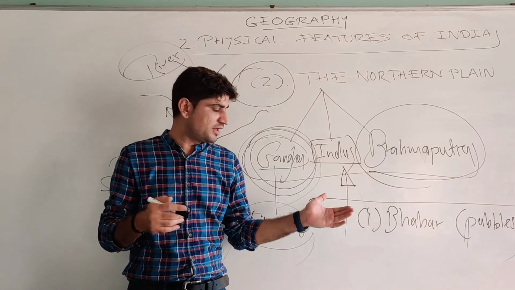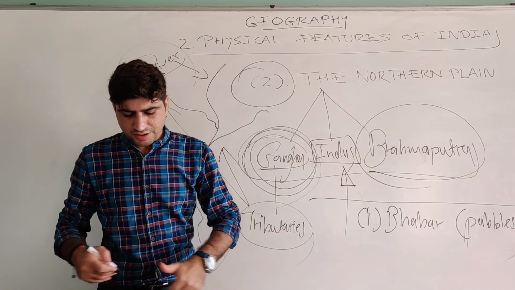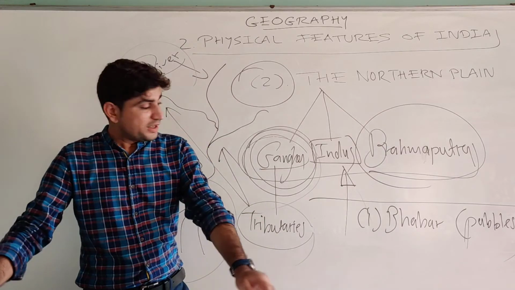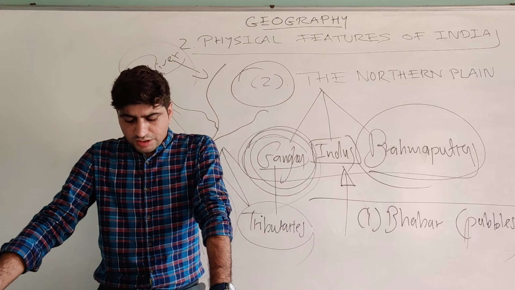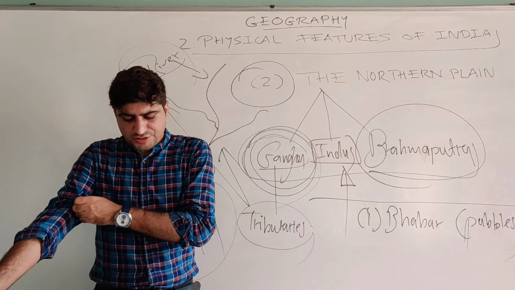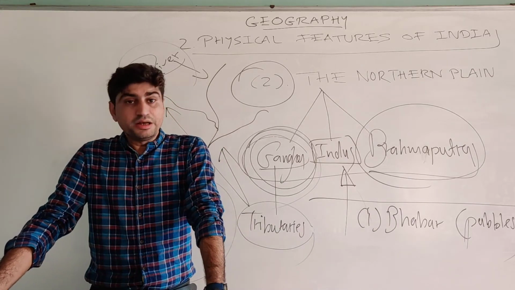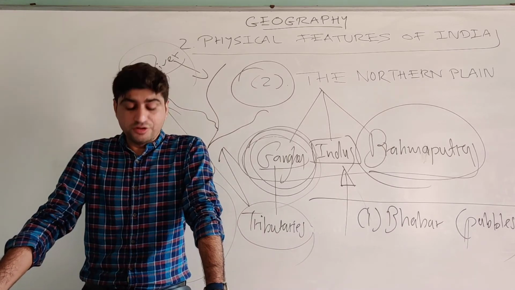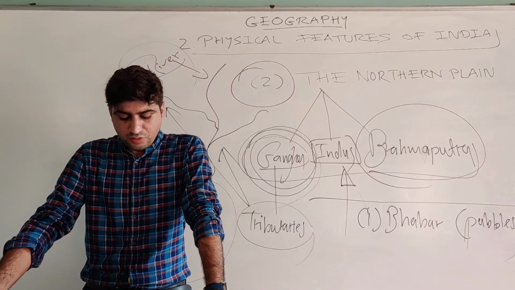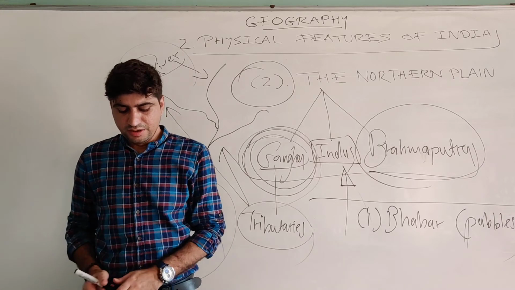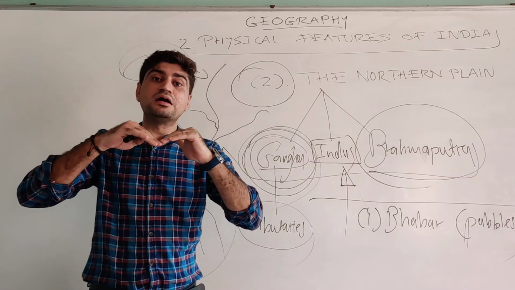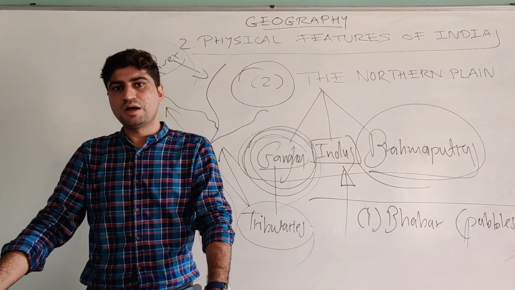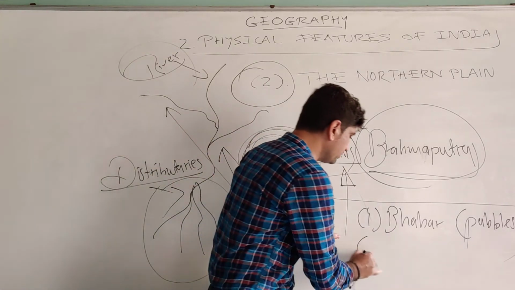So forest and wildlife are in the second one, that is called Terai. Then the last one, located south of this region, is the northern plains of alluvial soil. This lies above the floodplains, and rivers create terraces, and this is known as Bhangar. Bhabar, Khadar, and Bhangar.